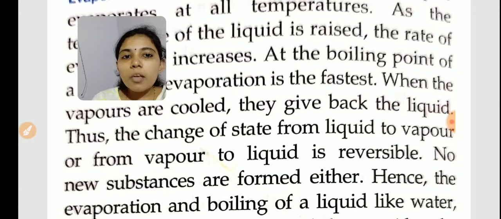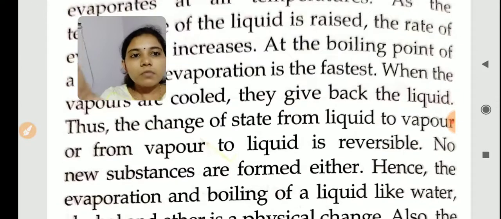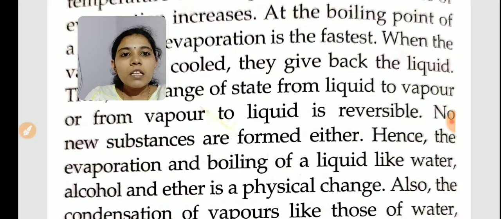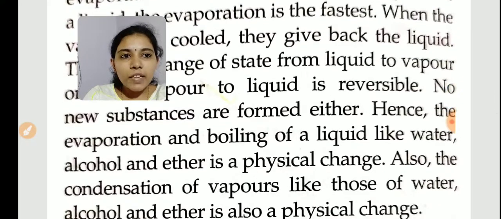So, no new substances are formed. Is there any new substance formed? Water changed to water vapor changed to water. Is there any new substance formed? H2O only, no other substance. Only the state of matter is changing, right? No new substances are forming there. So, hence, the evaporation and boiling of a liquid like water, alcohol and ether.